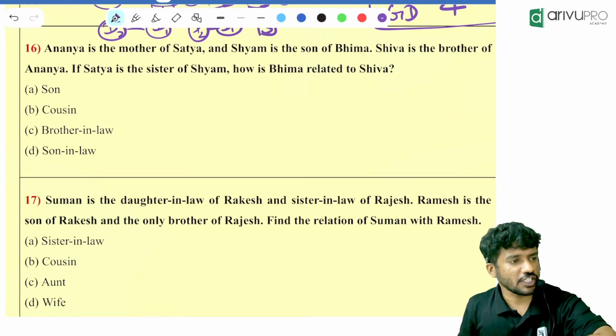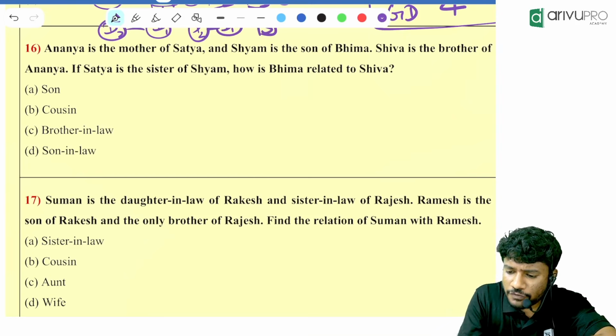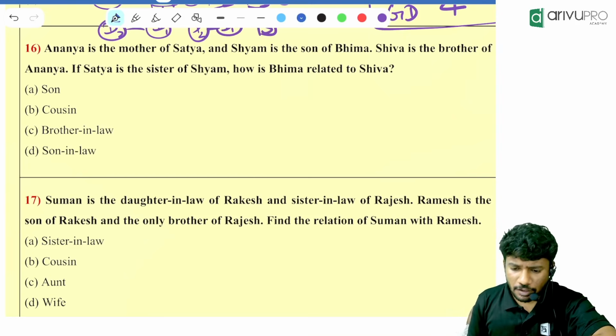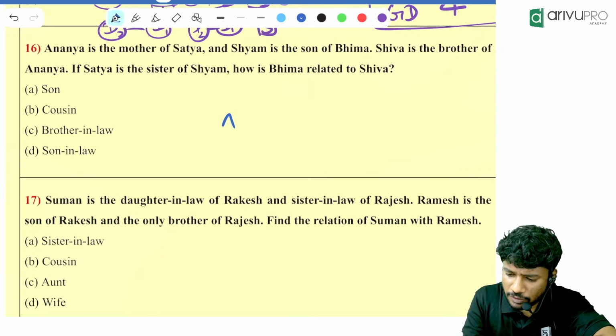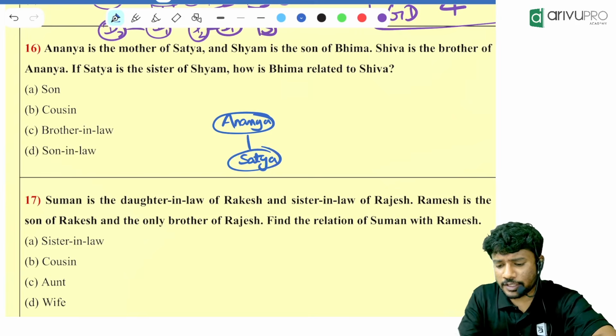Brother-in-law. Okay, we will check. Ananya is the mother of Satya. Ananya is the mother of Satya means gender is given of whom? Ananya. Ananya is the mother of whom? Satya. Then what is given?